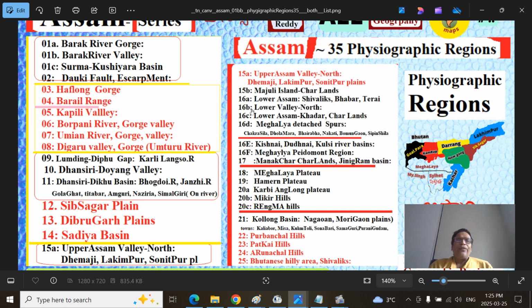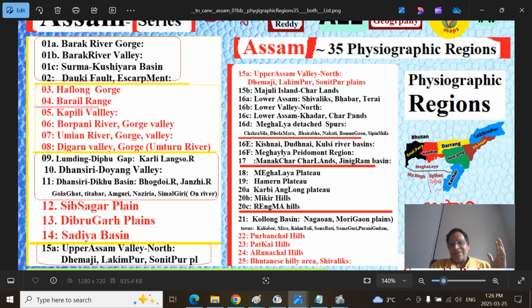So 15A, 15B and 16. This is the upper Assam Valley North, that is the Dhemaji region, Lakhimpur region and Sonitpur plains. Then the Majuli Island and Charlands, 15B and 16 ABCD. That's the lower Assam, Sivaliks and Bhabar-Terai region and lower Assam Valley North. It should be south here. Lower Assam Valley North we are talking about is the upper Assam Valley, lower Assam Valley North. We'll see the difference. Lower Assam Valley, Kadar region and the Charland region.